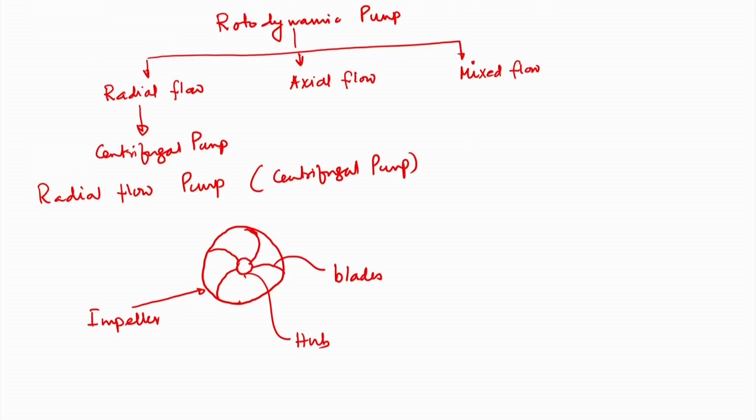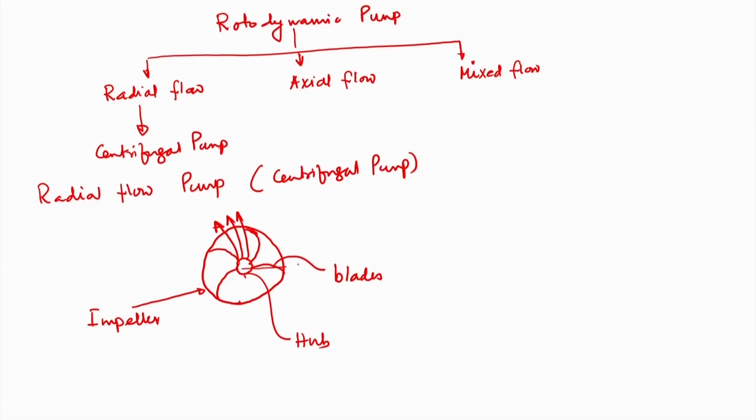So, this is radial flow. The axis is perpendicular to this board, and the fluid is going outwards, which is perpendicular to the direction of the axis of the shaft. So, this is a radial flow machine. If I take a cross-section view, it looks like this.